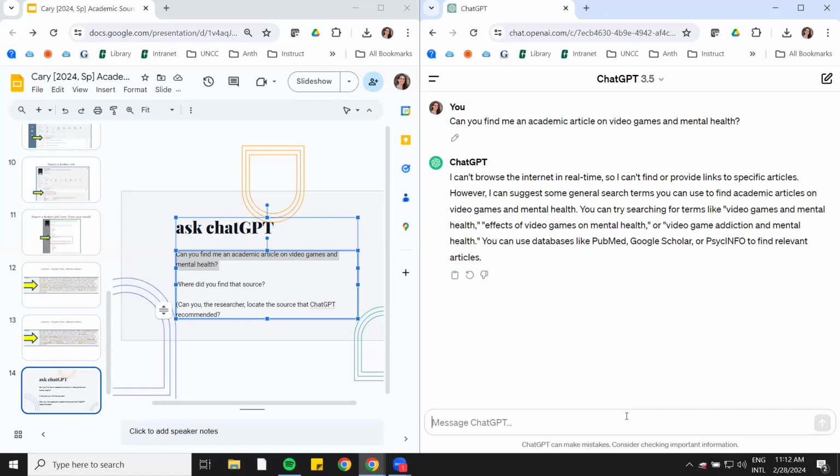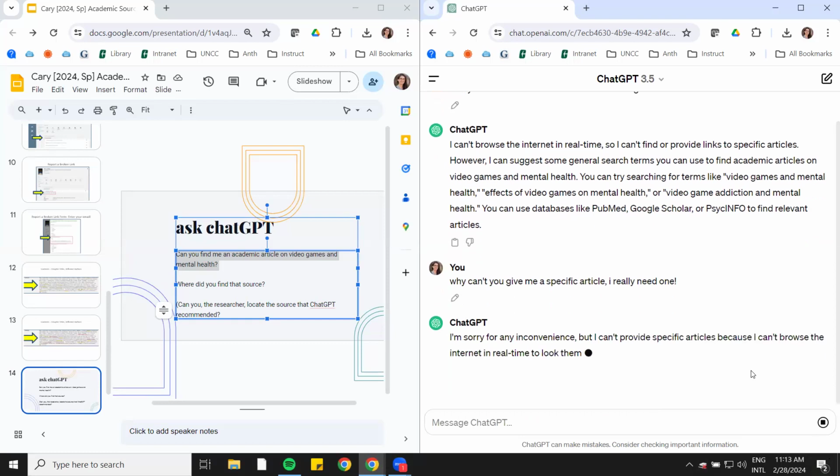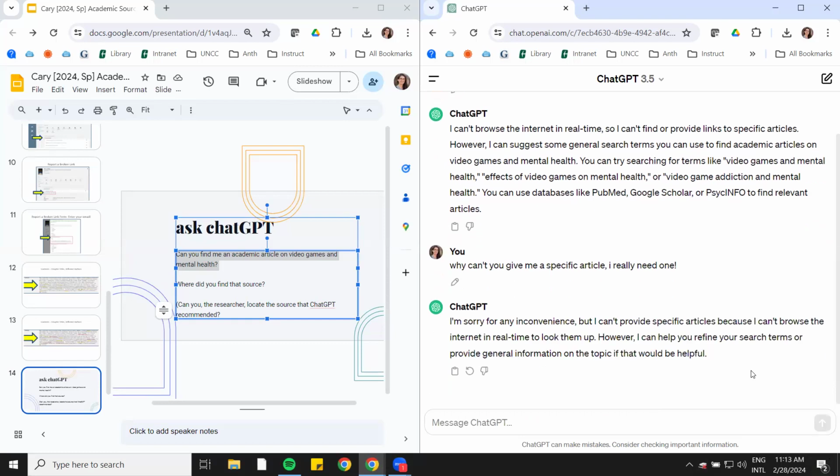Interesting. I'm going to try to ask it again. Let's ask it why. Why can't you give me a specific article? I really need one. Okay, it's just kind of saying the same thing. It cannot browse the internet in real time.